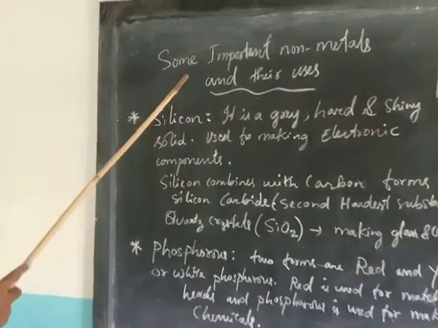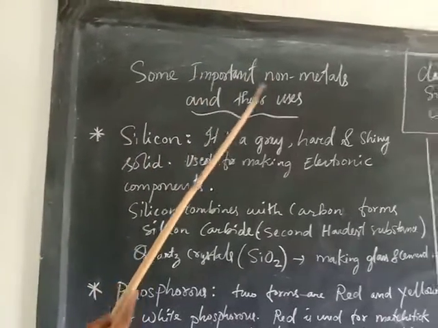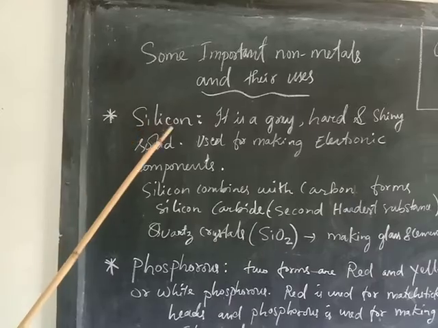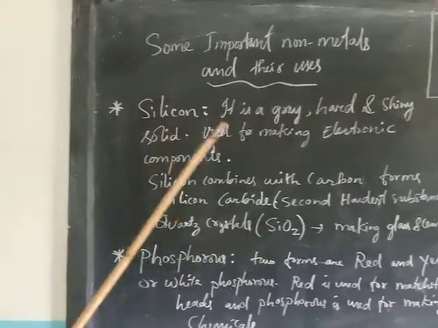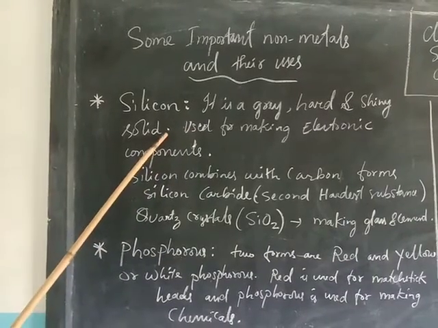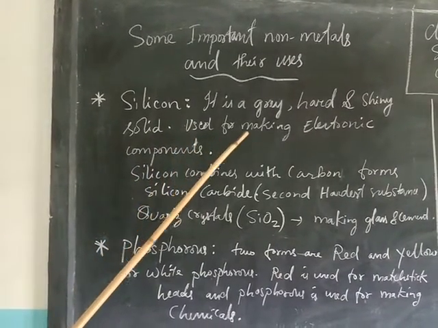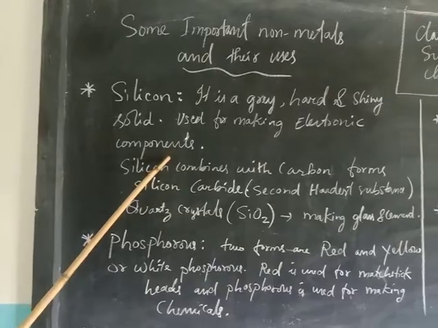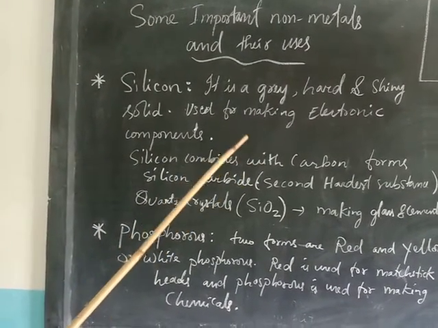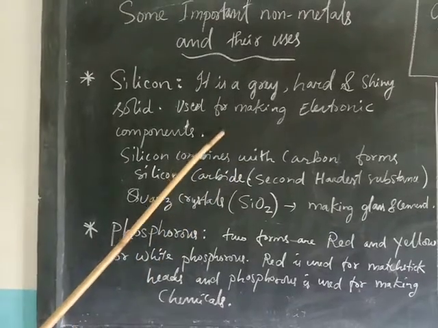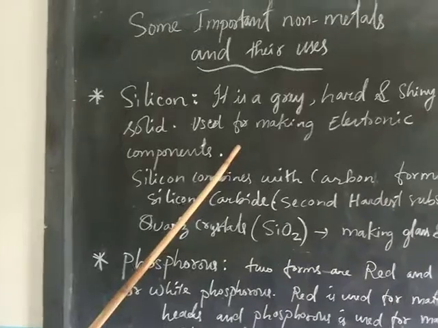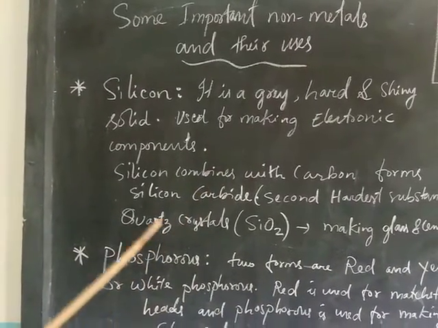Here are some important non-metals and their uses. Silicon. Silicon is a non-metal. It is a grey, hard and shiny solid and used for making electronic components like computer devices, chips, integrated circuits. These are made from silicon, and also from silicon we make solar cells.